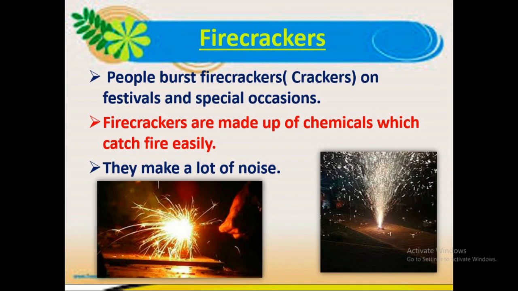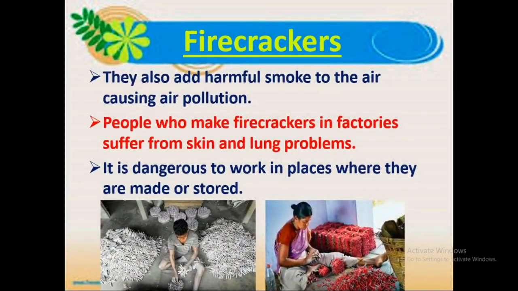And the last one is firecrackers. People burst firecrackers on different festivals and special occasions. They are made up of different chemicals. When we burst firecrackers, many more gases are produced. They make a lot of noise and make the air dirty. This is one more example, and one more source, of air pollution.